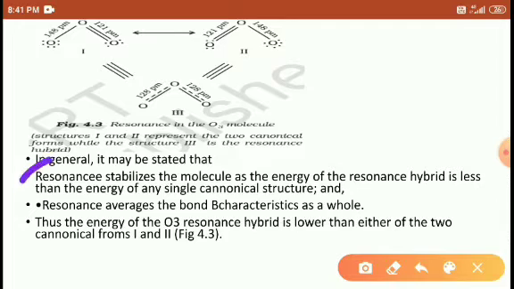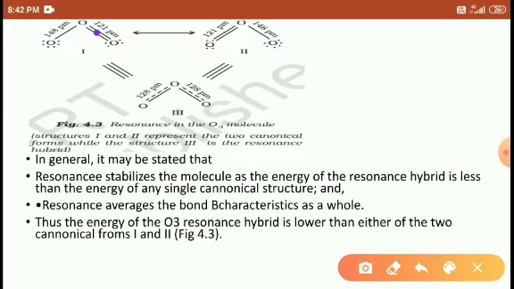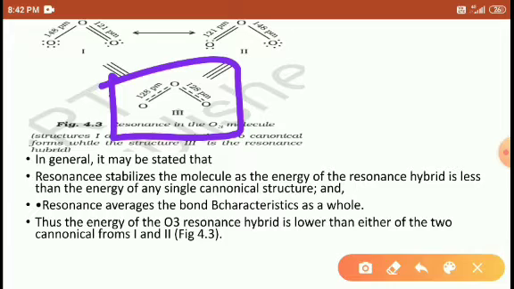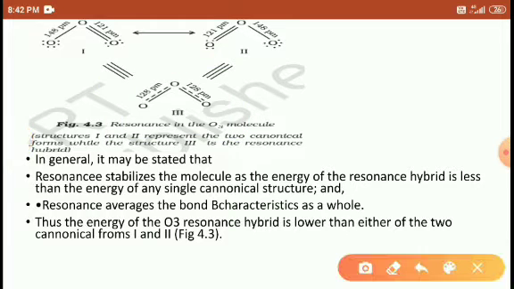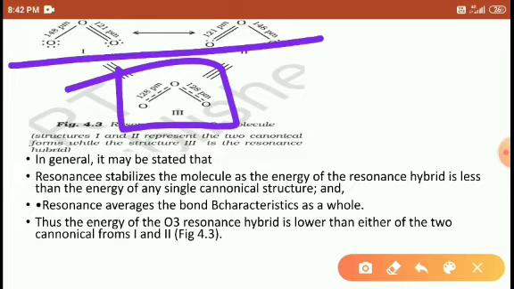So resonance stabilizes the molecule, and the structures have the same energy. It means this bond is not constant here; sometimes it shifts to here, a double bond forms, and again shifts to here. So the double bond is not constant, double bonds can be formed on both sides, and that we call a resonance hybrid. Students, the resonance hybrid has less energy than the single canonical structures. Canonical means these are the canonical structures. Right, students?